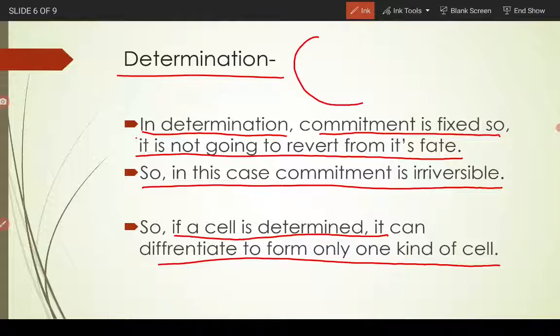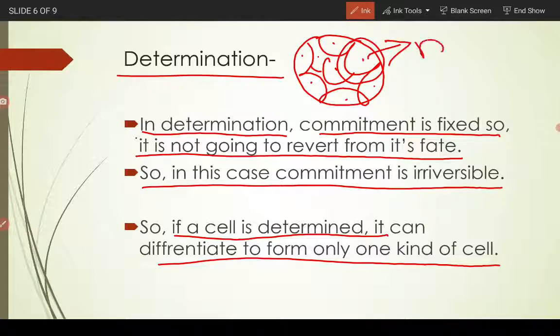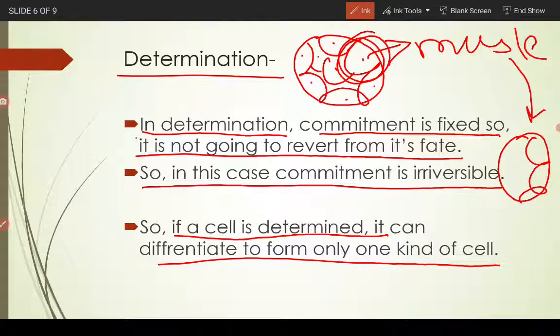That's easy to remember. If this is again a blastomere with cells, and this cell is supposed to become muscle, it has been determined to become muscle. So what would happen if you take this cell out and put it into another embryo in the place of gut cells, or nephron cells to form kidney?